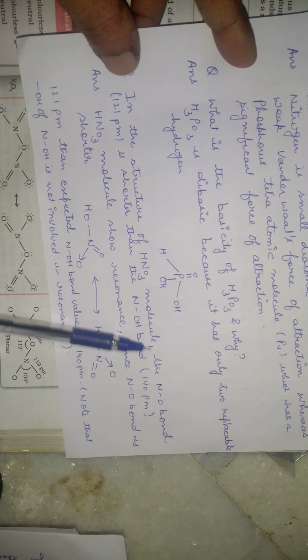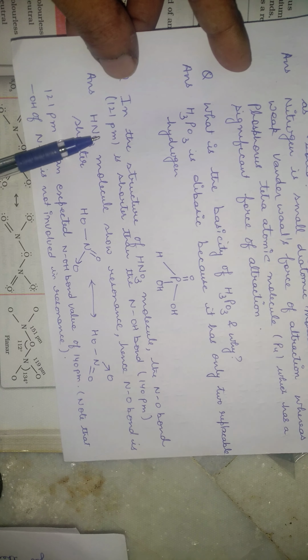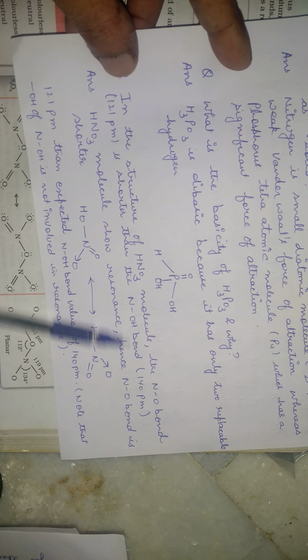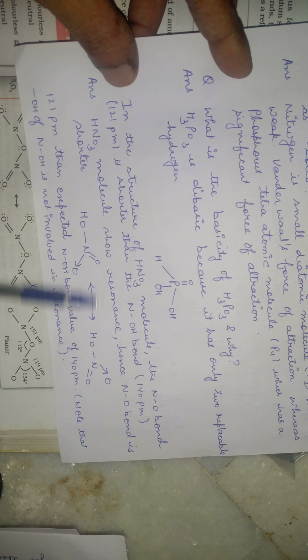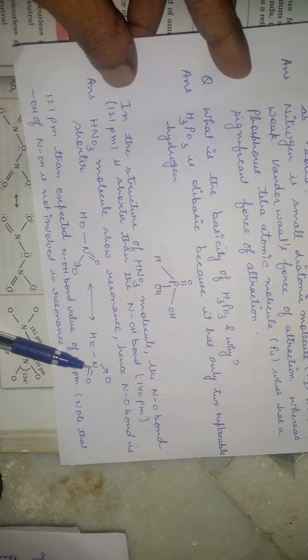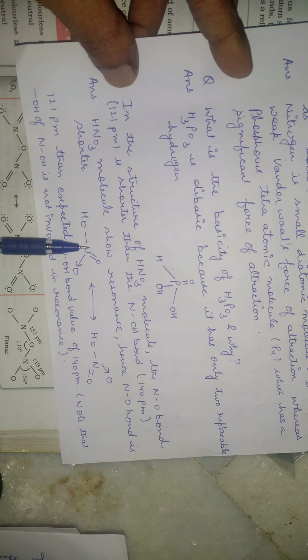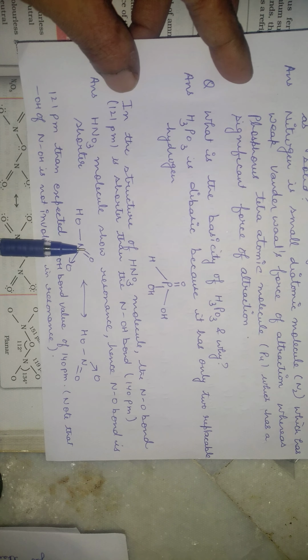Moving on to the next one, in the structure of nitric acid molecule, the N=O bond of 121 pm is shorter than the N-OH bond of 140 pm. So what is the reason behind it? Nitric acid molecule shows resonance. This is the structure of nitric acid. All right, you guys can look at this. This is a very important question.